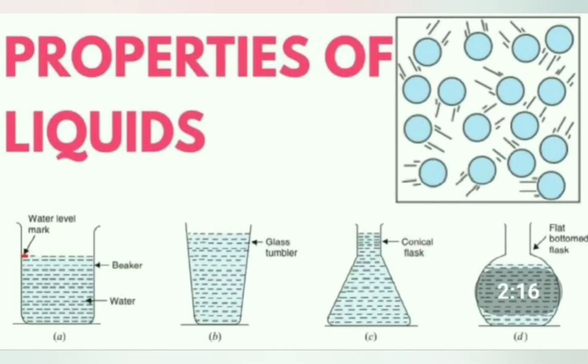Now we'll see about the liquids. Okay, children, liquids do not have fixed shape and size like solids. Examples of liquids are water, milk, oil, juices and vinegar, etc. These are examples of liquids. Okay, these all are liquids.